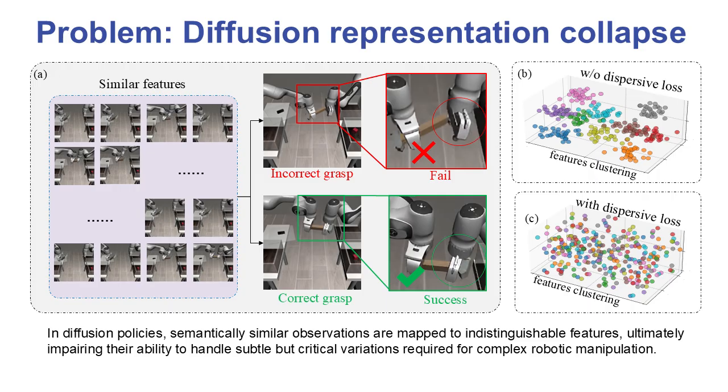In diffusion policies, we discovered that semantically similar observations are mapped to nearly indistinguishable features in the hidden space. This phenomenon severely limits the policy's ability to distinguish subtle but critical differences required for precise manipulation tasks. As shown in our analysis, this representation collapse leads to poor performance on complex manipulation tasks, where the policy fails to generate context-sensitive actions despite having powerful generative capabilities.